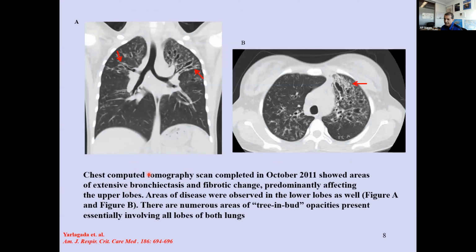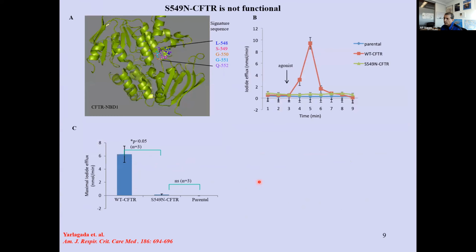And this is what a CT scan looked like, severe fibrosis. And this is what the typical tree-in-bud opacity looks like. So we looked at, as I told you, in the ATP binding cassette, there is a signature sequence. It's LSGGQ. The G551D is right here. And near that is the S549 region. And this S549N is kind of popping out. And so we went ahead and made the mutation there, and it was completely dead. There was no function for this particular protein.